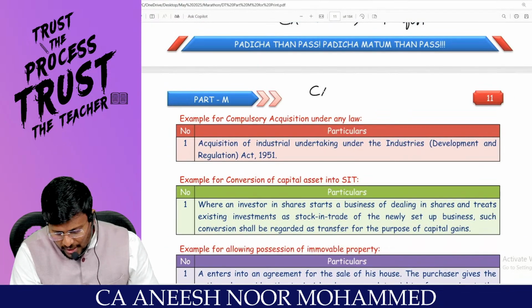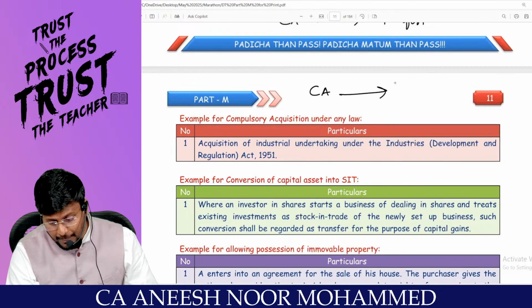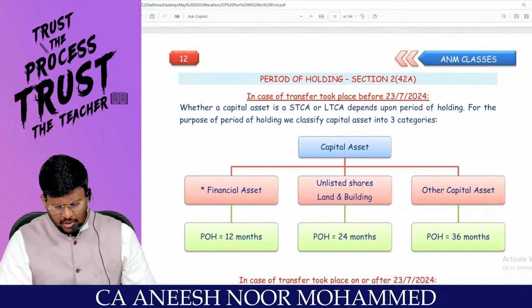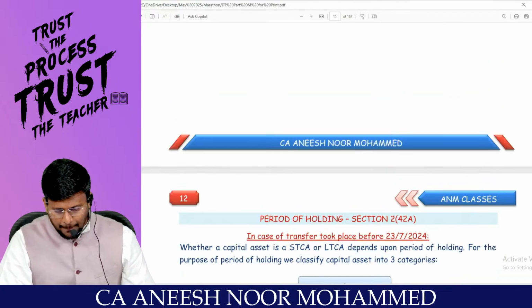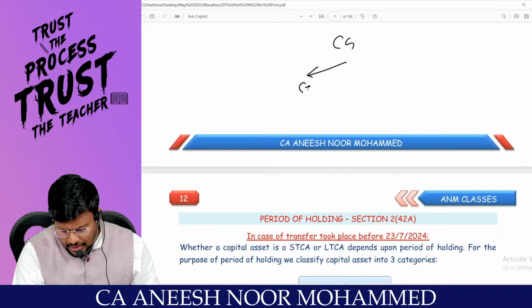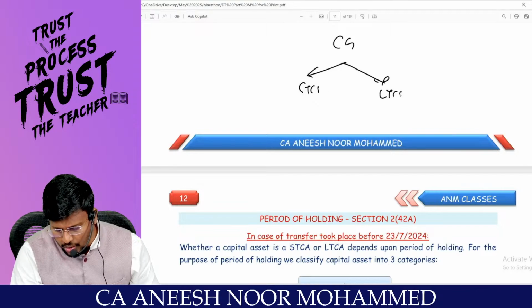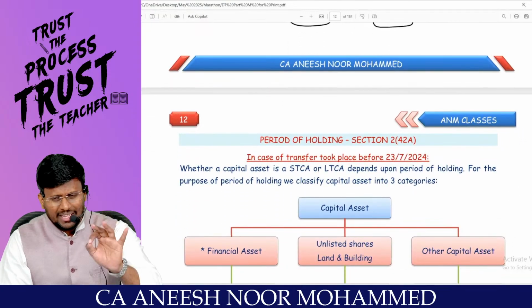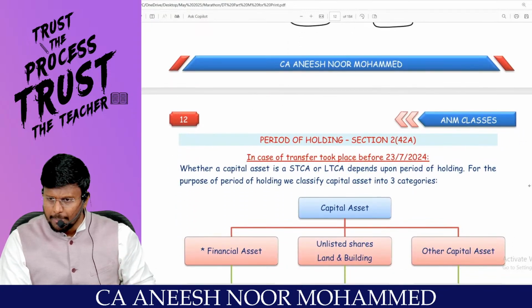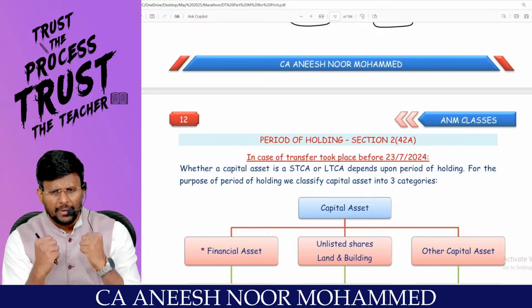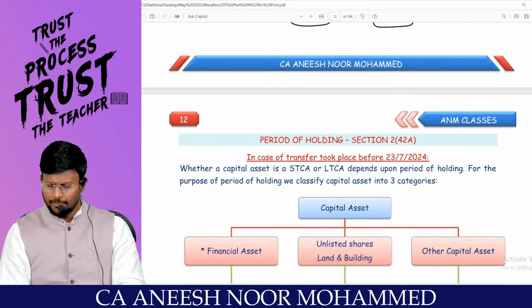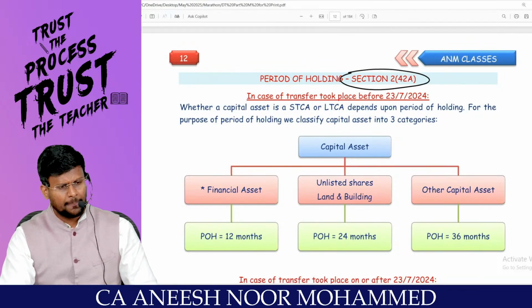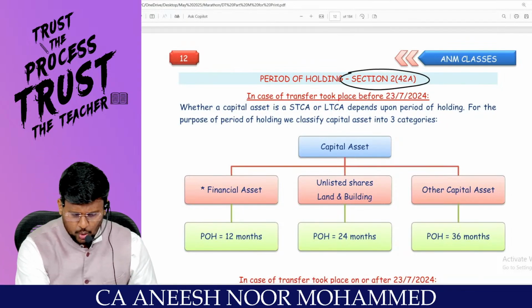So there should be a what asset? Capital asset. And that capital asset should be transferred, then automatically what gain will come? Capital gain will come. That capital gain may be short-term capital gain or long-term capital gain, my dear lovable students. Are you really with me? Sir, whether the capital gain is a short-term capital gain or long-term capital gain depends upon period of holding. Period of holding is explained in section 2(42A).